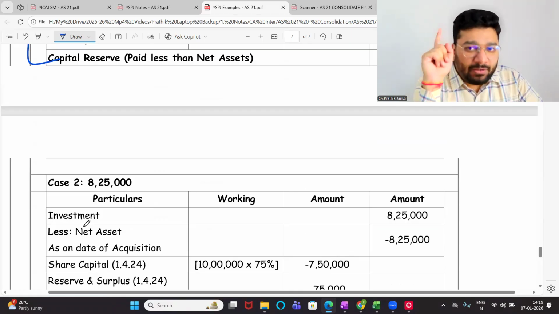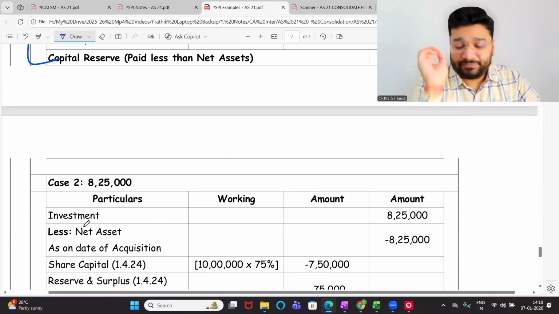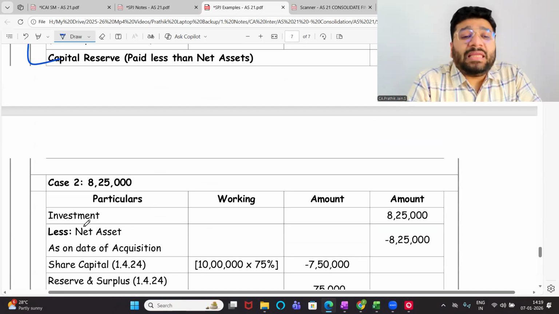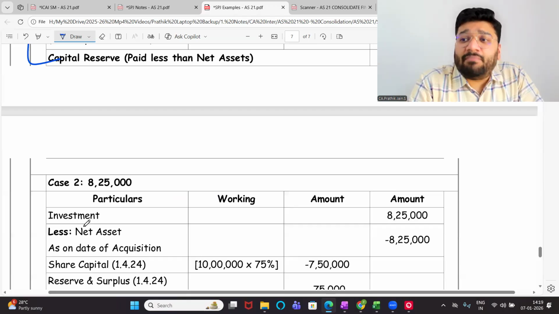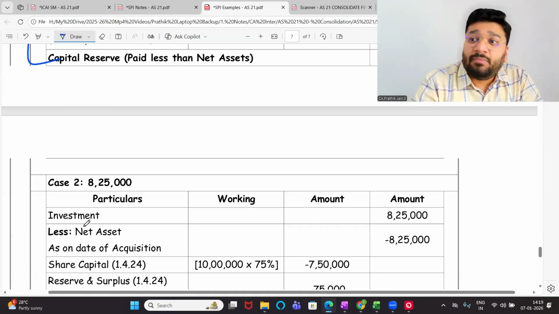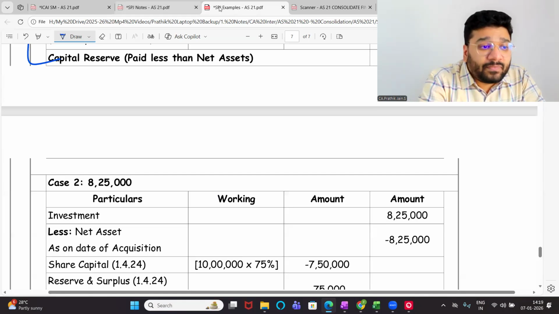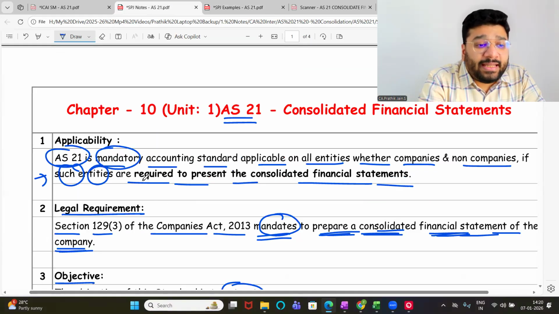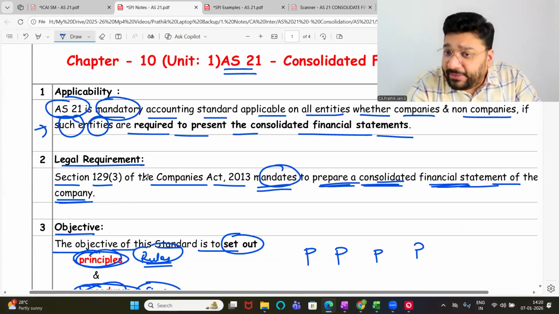So a very quick recap. One more time. Revision. Applicability of accounting standard. AS 21 is a mandatory accounting standard, which is applicable on all the entities who are required to prepare the consolidated financial statement. As on today, only companies are mandated to prepare the CFS. Who is mandating them? Companies Act 2013 under section 129, subsection 3.